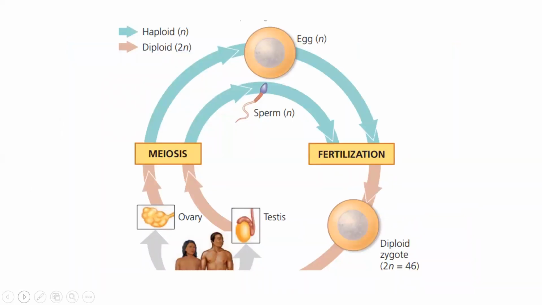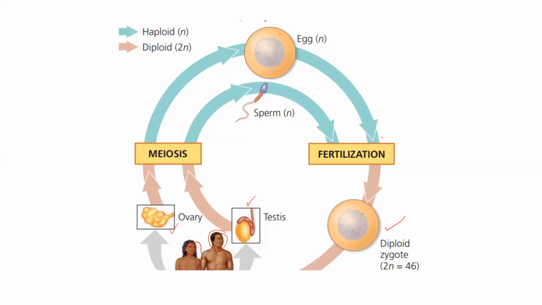So now we understand from where this variation occurs. This is a mom, this is a father. These are their female gamete and male gamete, and they are getting produced. So you have an egg and a sperm, the gamete cells, and they fuse together and you have a diploid zygote here.